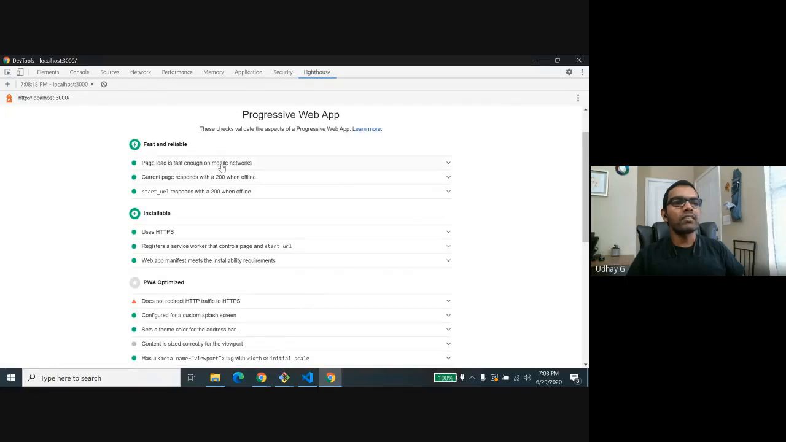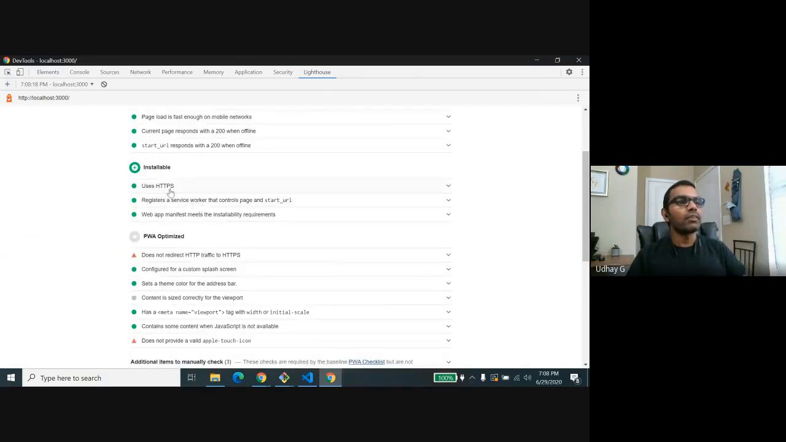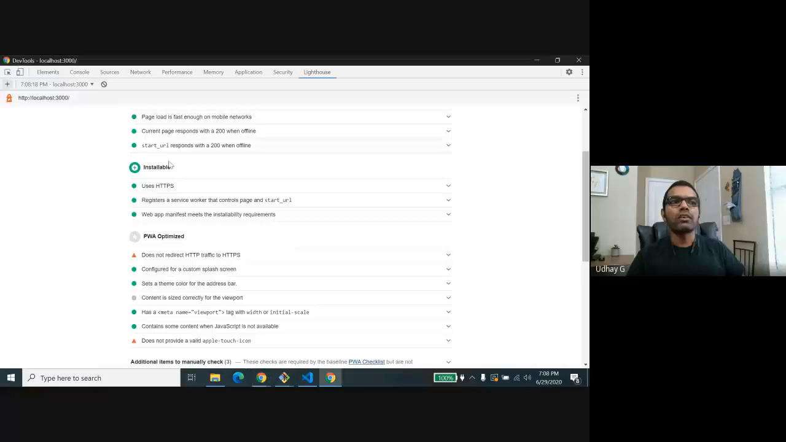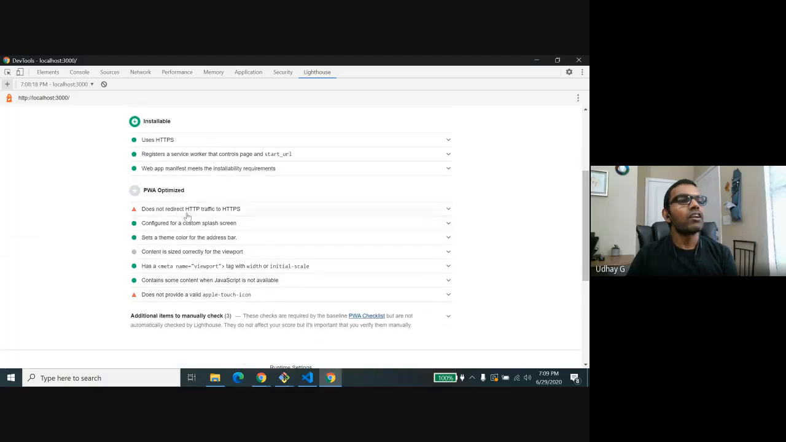The page load is fast, and the current page is returning 200 as the response code. That's the important thing, right, in an application. And the start URL is set, which is set to index.html, and it uses HTTPS. By default, it takes HTTPS, even though it is running on HTTP in local. For localhost, this Lighthouse tool considers it as HTTPS. And the service worker implementation is registered, and the web manifest is available.